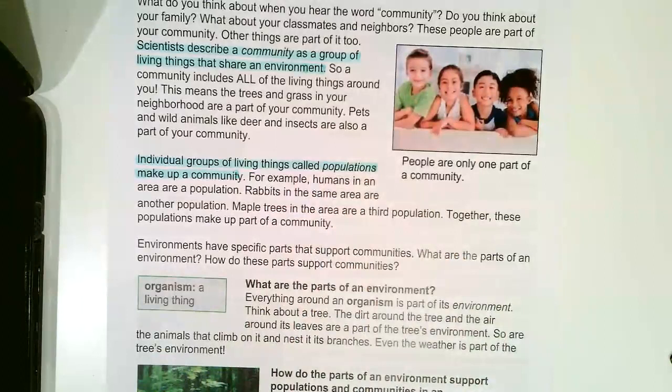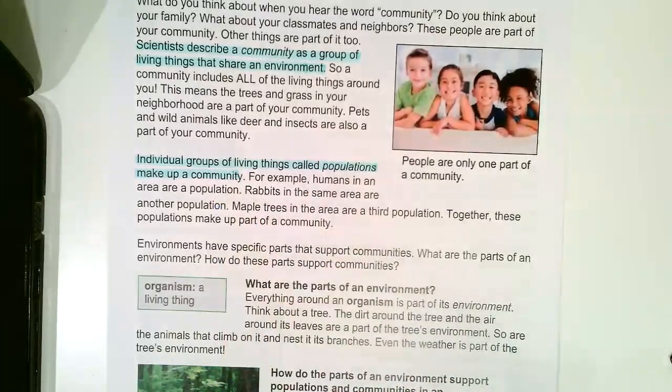The individual groups of living things, that is called populations. For example, humans in an area are a population. Rabbits in the same area are another population. Maple trees in the area are a third population. Together, these populations make up part of a community. So it's like Sweeney has a population of all the humans that live together, but they're also saying all the rabbits that are in that community, that's another population. And then all the maple trees would be in another population.